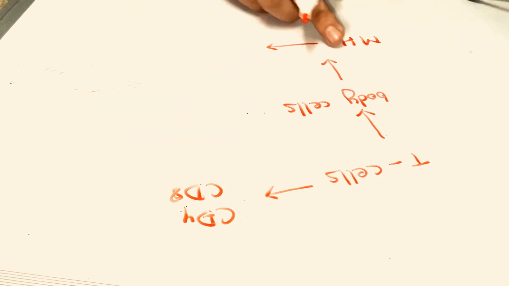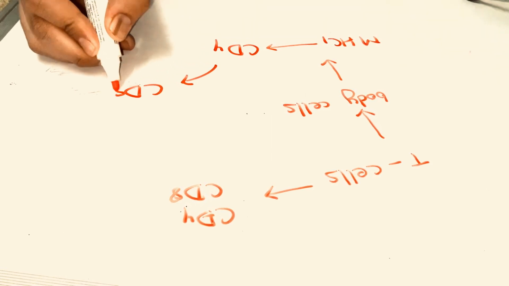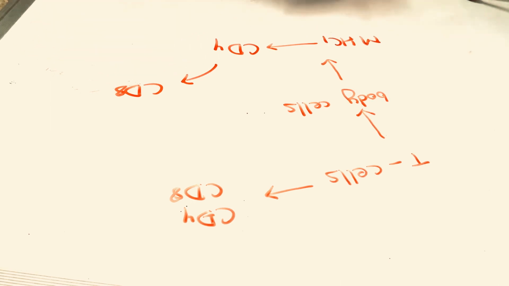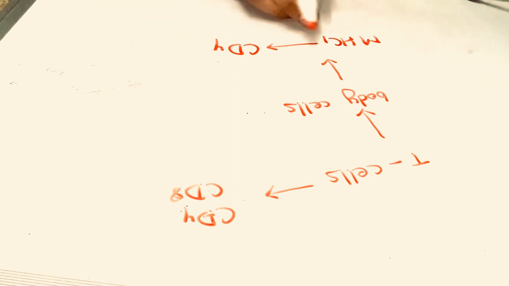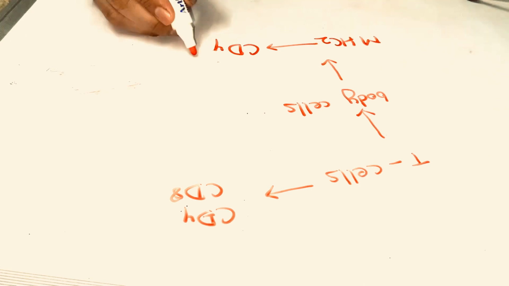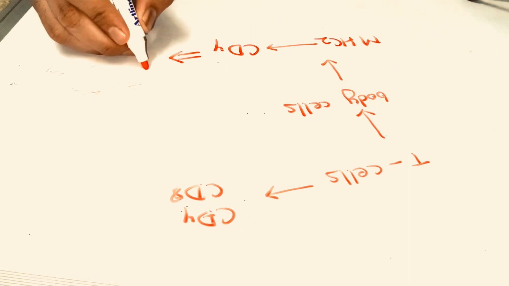If MHC2 binds with the CD4 molecule, then the function of CD8 will be down regulated. That means only CD4 would be functional, binding with MHC2. So it would be known as a helper